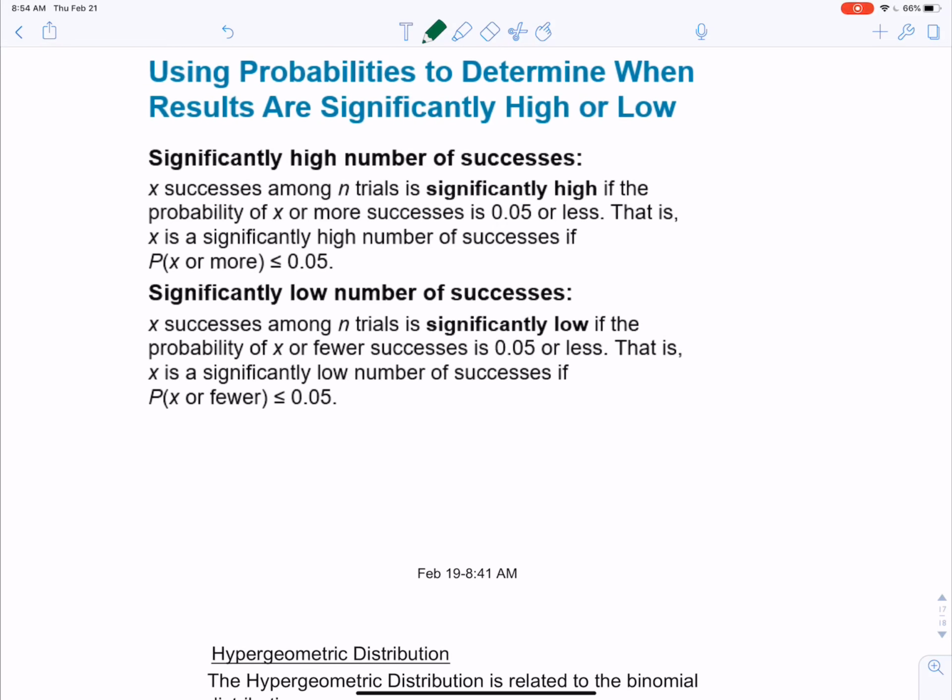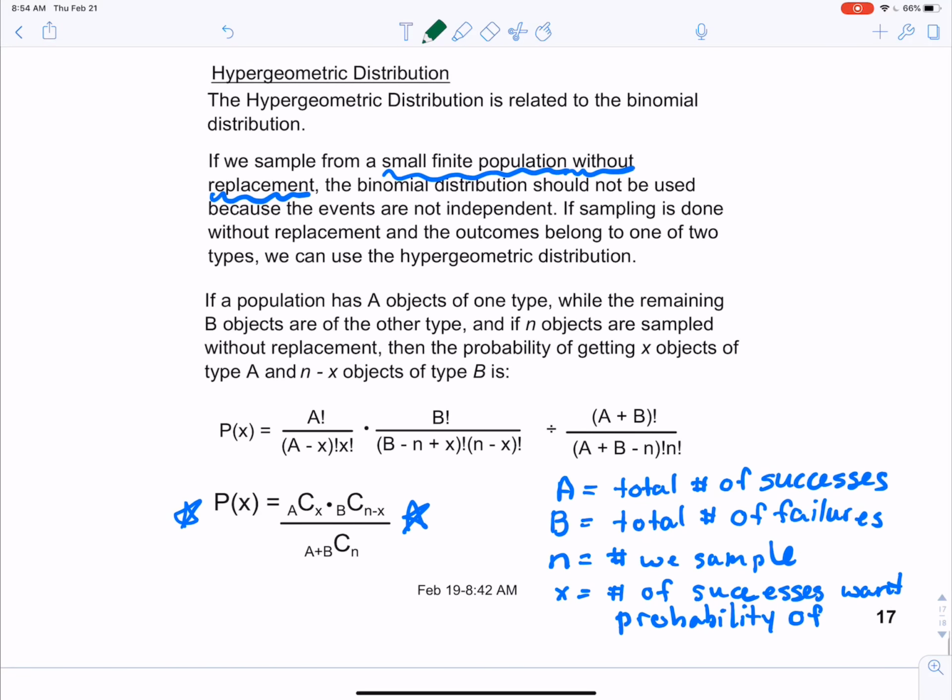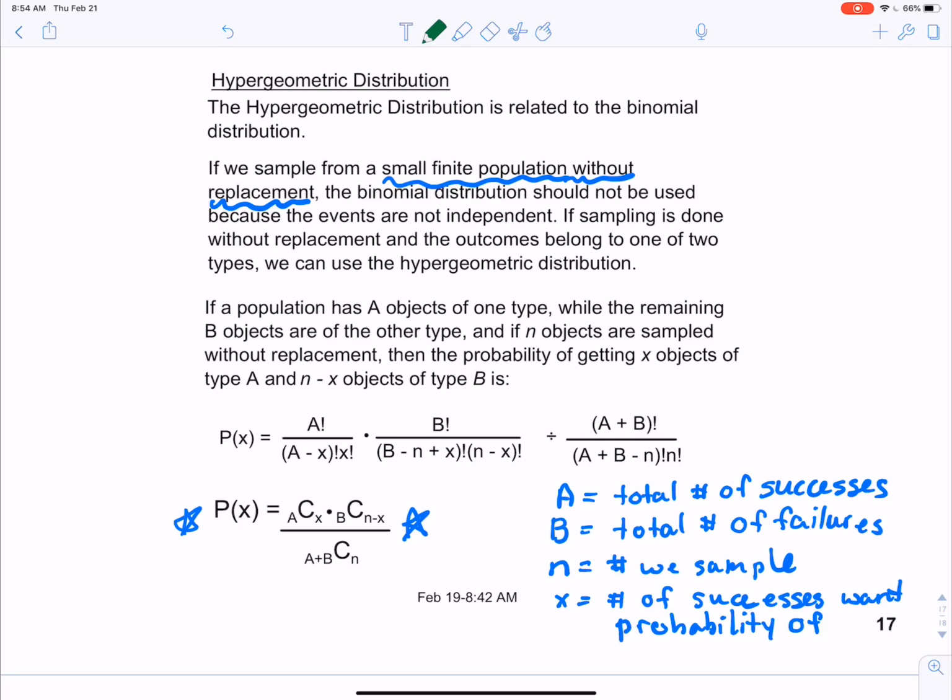And then we just have a reiteration of our probability values if we chose to use them instead. Now, if we look at our hypergeometric distribution, this is a special case of our binomial distribution. We saw before that our binomial distribution has to have independent events. So if we're using a small finite population without replacement, it will end up being dependent events, so we cannot use the binomial distribution. When that is the case, we instead use the hypergeometric distribution.